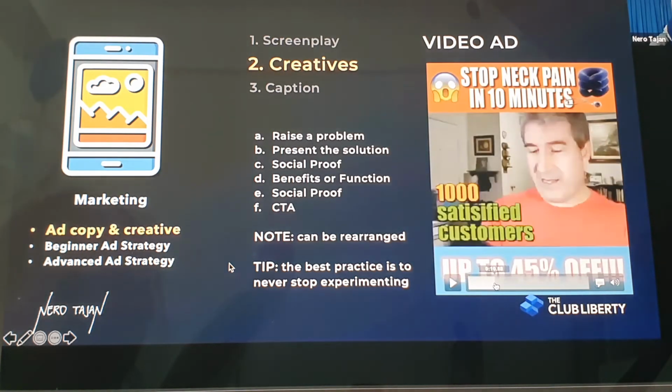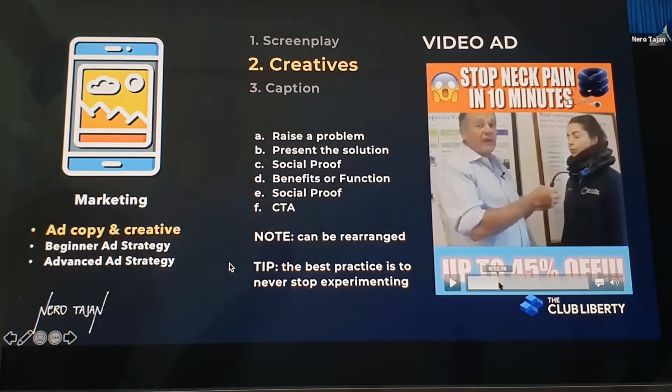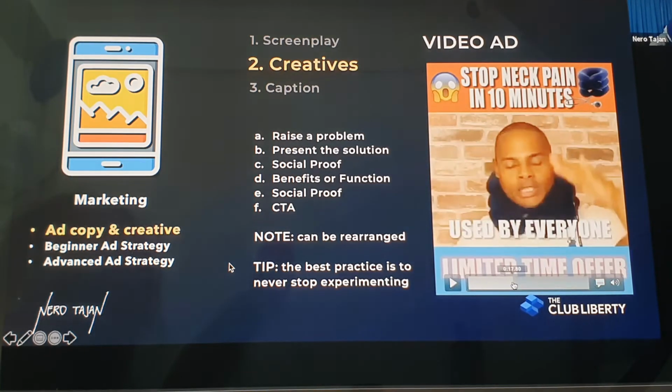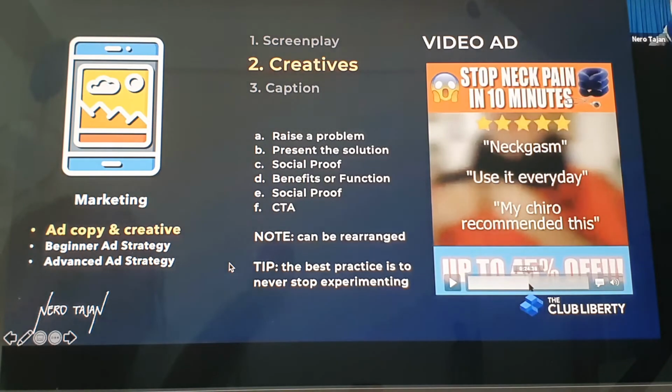The social proof is this one, 1,000 satisfied customers, as simple as that. "Promoted by professionals," that's social proof. Social proof makes it more credible to people, that people use this, so why don't you? Right? It's simple statements, promoted by professionals, used by everyone, that is also a form of social proof. Here, social proof again, testimonies.